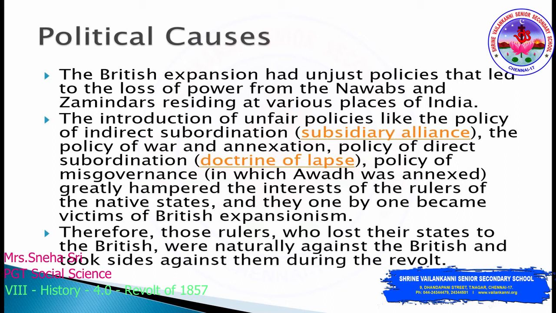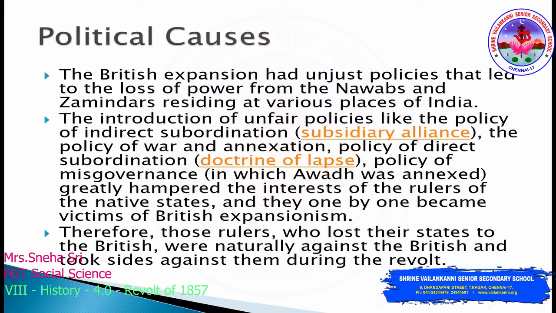Even though the local Indian rulers received protection from the British East India Company, they were not able to go out and fight in any wars. Yes, this was the subsidiary alliance. The policy of war and annexation: if the war was won by the British, then that particular kingdom will belong to the British East India Company. The policy of direct subordination, that is the doctrine of lapse. According to the doctrine of lapse, if the king or any Indian ruler does not have a proper son or next generation to rule, then that particular land will go under the control of the British East India Company.